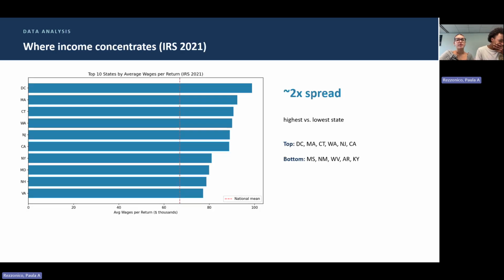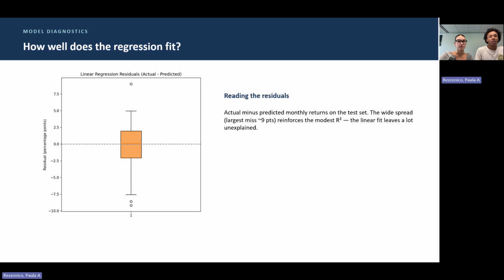My last insight steps away from the time series to look at income geographically. Ranking states by average wages per return, there's about a 2 times spread, from around $49,000 in Mississippi to nearly $99,000 in DC, with coastal finance and tech states at the top. The clustering tells us when the economy was stressed, and the IRS data tells us where the income sits. And this box plot shows my regression's residuals, actual minus predicted. The spread is wide, with the biggest miss around 9 points, which visually reinforces that modest R squared. Even the best linear fit leaves a lot unexplained.